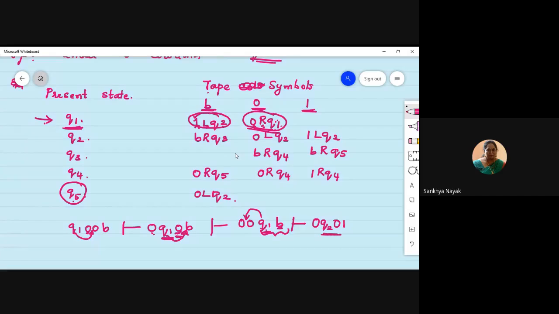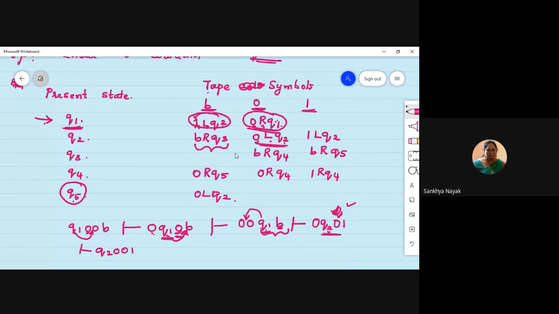I have to check for Q2 on 0 now. You see here Q2 on 0. What does it say? Not blank, Q2 on 0, this one, 0L Q2. So keep 0 as 0, move towards left and keep the state as Q2 itself. So my next one will be Q2001. I hope you understood.